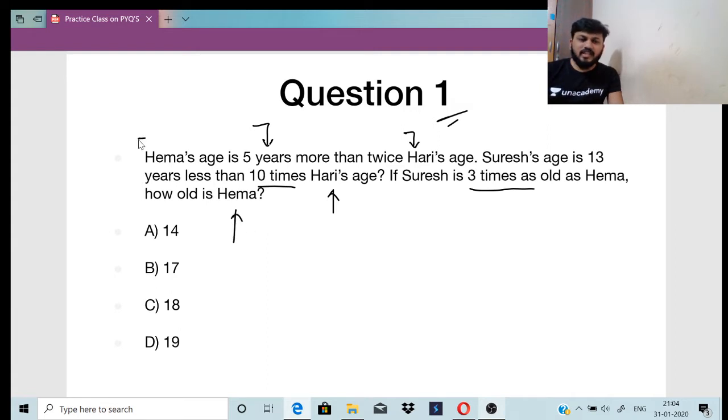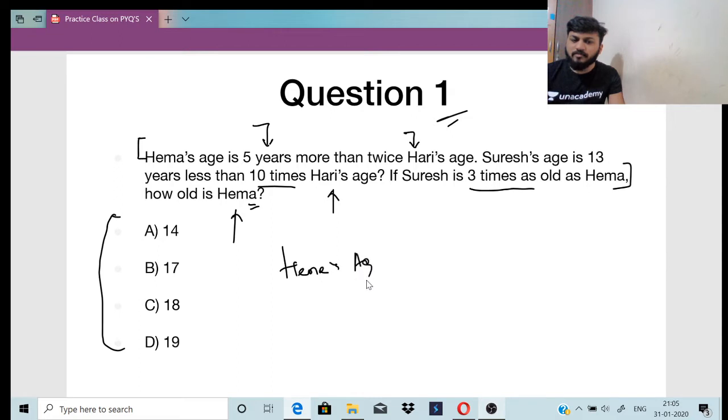You can make three equations here. Make all three equations and tell me the answer. Hema's age is 5 years more than twice Hari's age. Suresh's age is 13 years less than 10 times Hari's age. If Suresh is 3 times as old as Hema, how old is Hema? You have to tell me Hema's age. Make the three equations and tell me Hema's age.